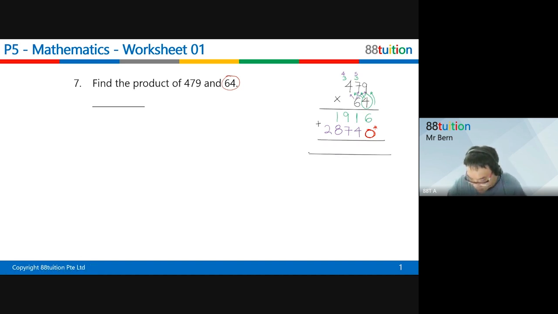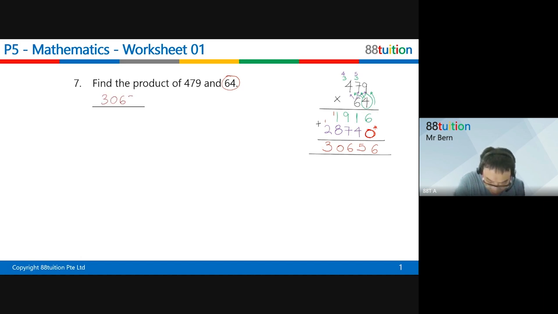Eventually you have to add them all up. Now 6 plus 0 will give you a 6. 4 plus 1 is 5. 9 plus 7 gives you 16. 8 plus 1 plus 1 will give you a 10. And down here will be 30,656.